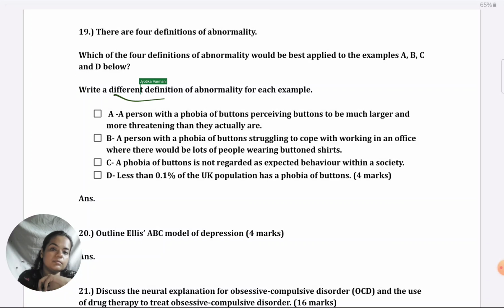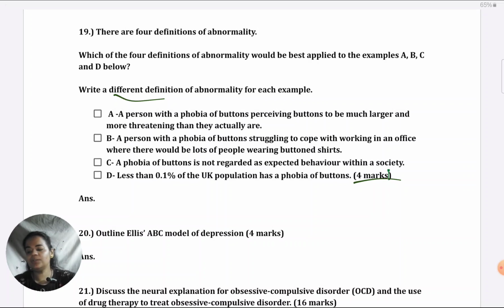Okay. So not only do you have to name that this is the definition, say deviation from statistical norms, you have to define it also. Also keep in mind that it is for 4 marks. So it's going to be one definition, second, third, and of course, matching. It has to match with the example given, otherwise you won't get marks. But don't try to make it applicative and don't try to extend it to the point that it becomes 8 marks. Stay focused on just giving the definition in one line. Because how much can you give for 4 marks? One line per definition should be enough.